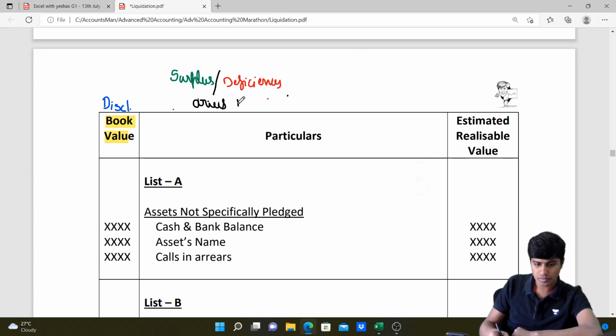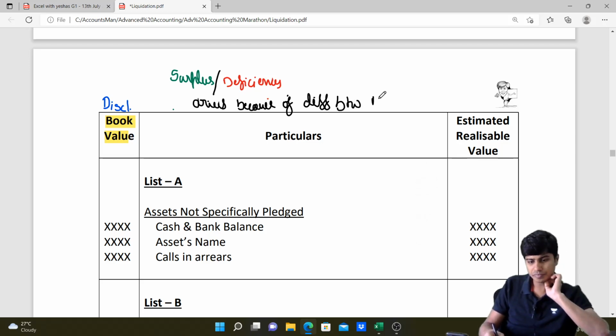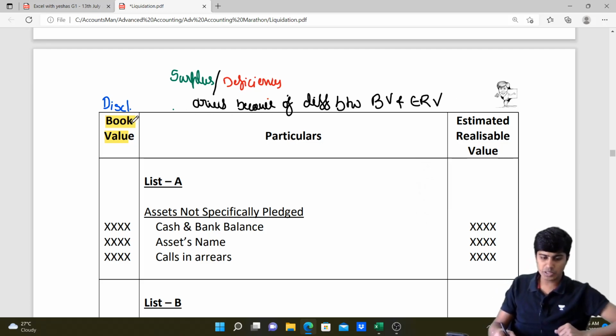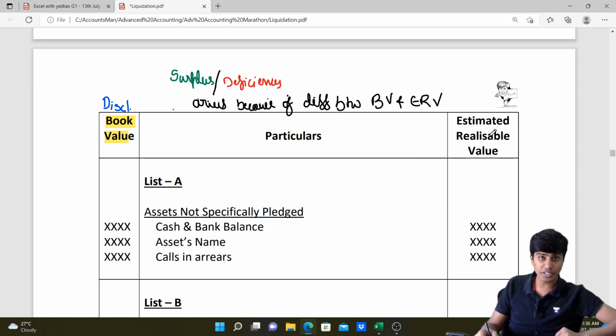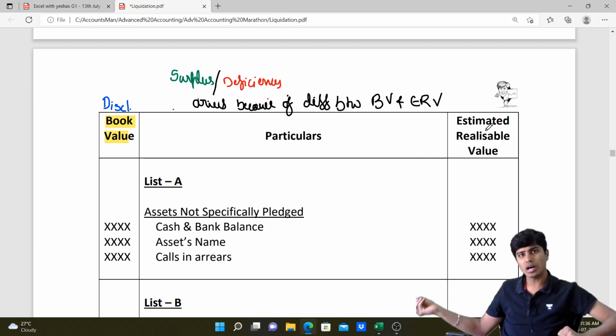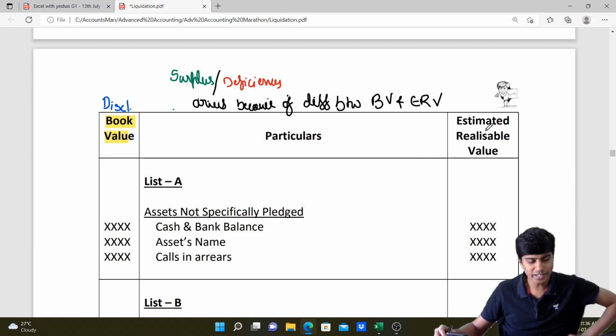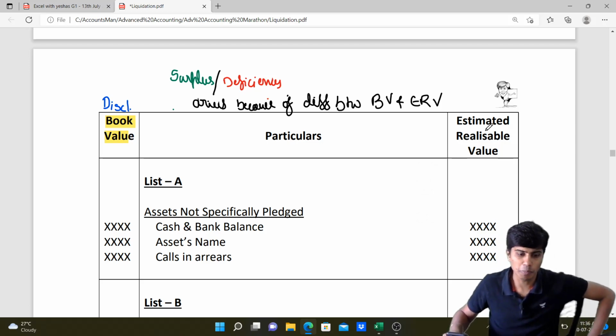Arises because of the difference between book value and estimated realizable value. So whenever there is a difference between this book value and estimated realizable value, that would go on to our list H. You get that? As I mentioned before, we'll do a problem on the same.